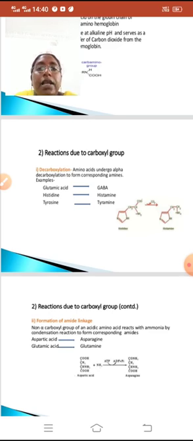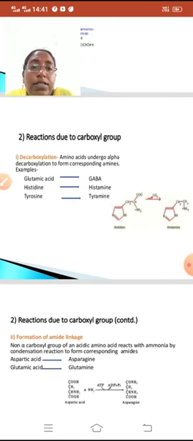Glutamic acid loses CO2 and forms GABA, histidine also loses CO2 and forms histamine, and tyrosine also loses CO2 and forms tyramine. Here one example is given: histidine loses CO2 and forms histamine.